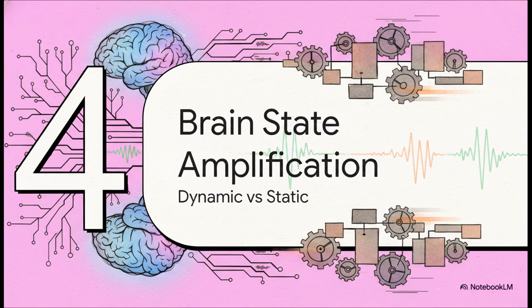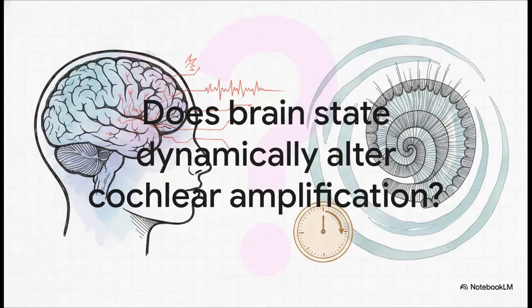Let's move on to Section 4, brain states and amplification. Is this process dynamic or static? We really have to ask ourselves, does a patient's moment-to-moment brain state, like their immediate attention, stress, or arousal, acutely change this amplification? Like, if the brain controls the volume knob, is it constantly twisting it back and forth every few seconds based on whether the subject is alert or relaxed?